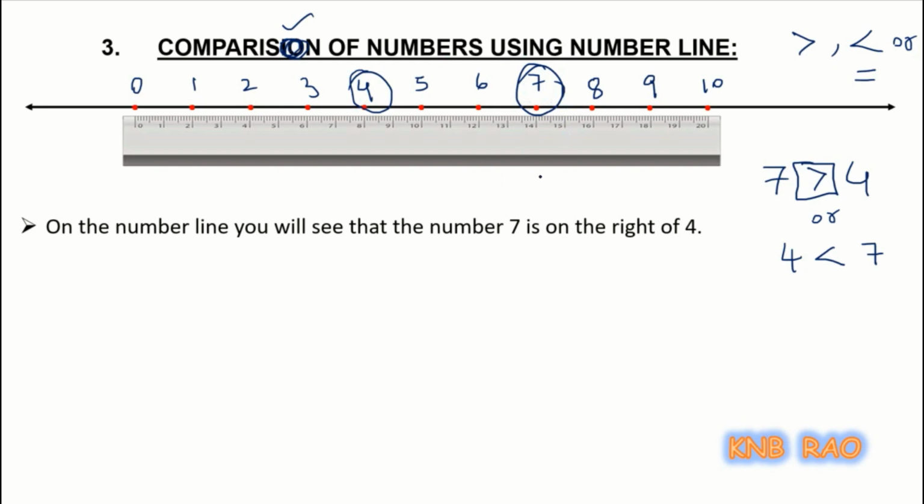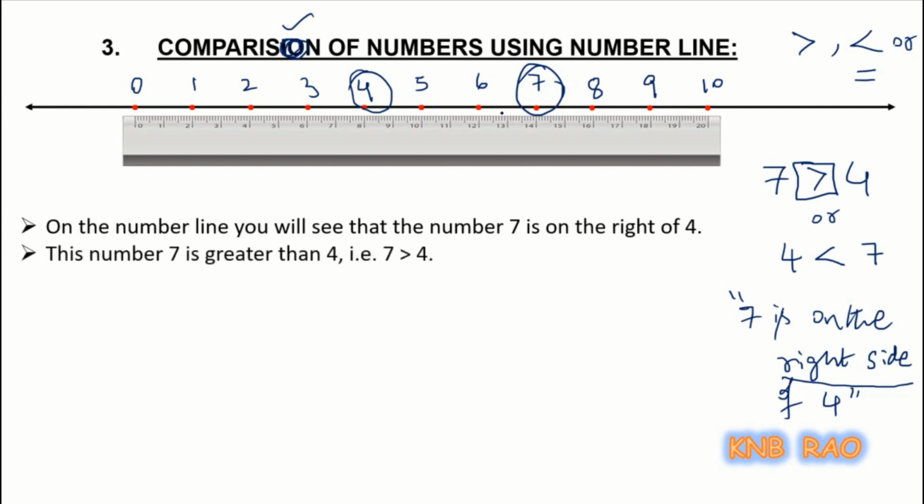Very important. 7 is on the right side of 4. The moment you see who is on the right side, that number will always be greater. The number which is on the right side of the other number will always be greater. This number 7 is greater than 4. This is how we can write and show it in symbol.